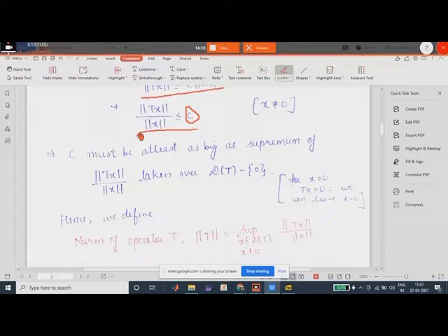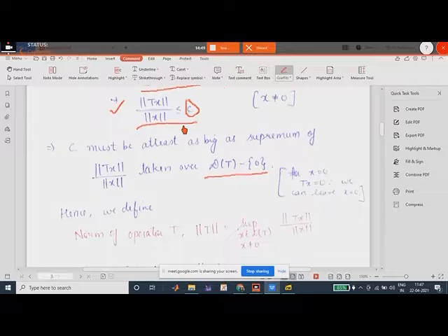So what this inequality tells us is that c should be at least as big as the supremum of this number, norm of Tx upon norm of x. This inequality tells us that c should be at least the supremum of norm of Tx over norm of x taken over D(T) minus 0, right?